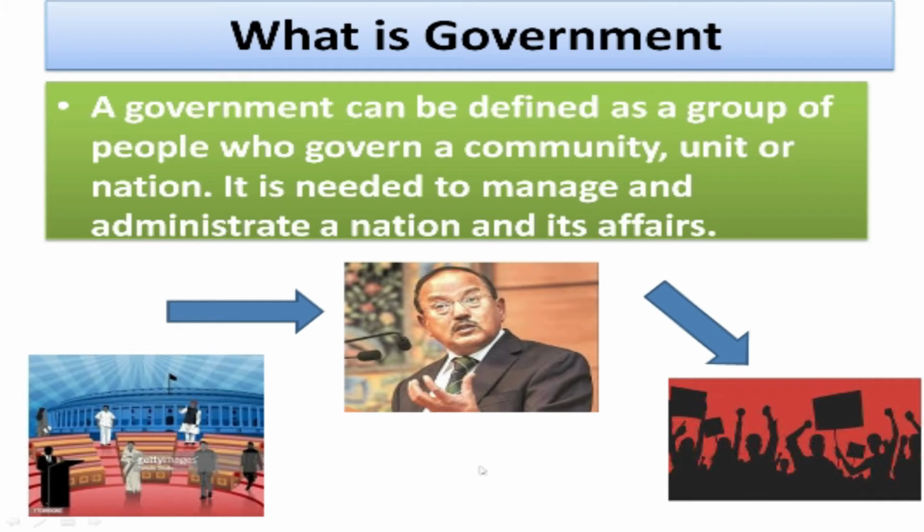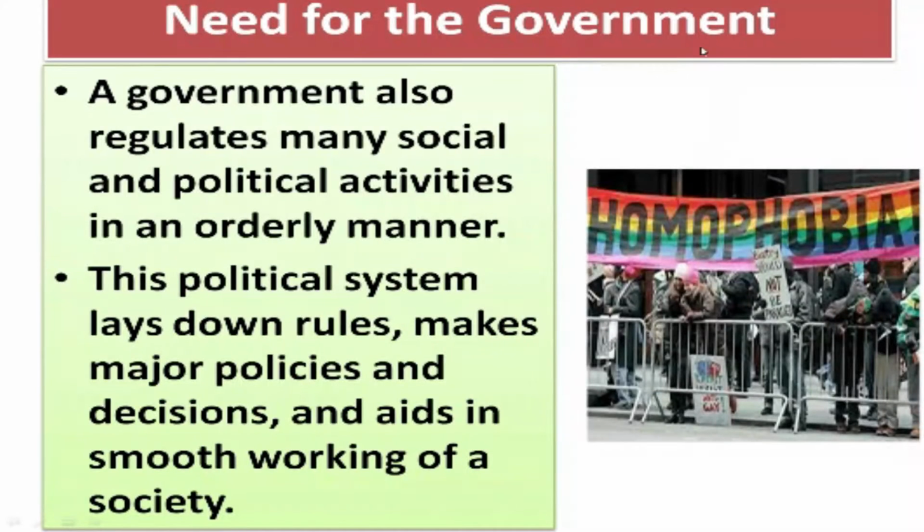Here are some pictures. This picture is of a politician, this is of an officer and this is of the public. They are not separately called the government, but if they do work together, they make the government. Here is also the same definition: a group of people who govern a community, unit and nation. Clear? So now next is the need for the government.